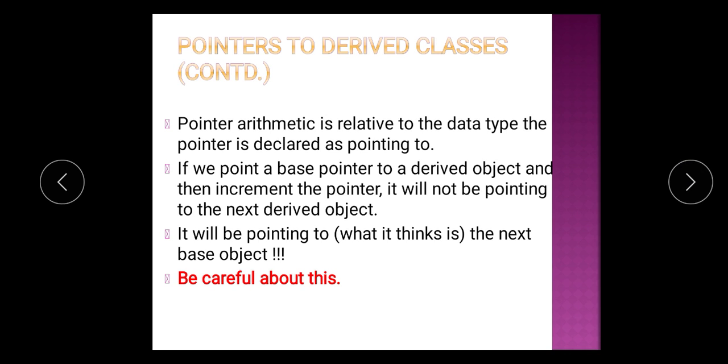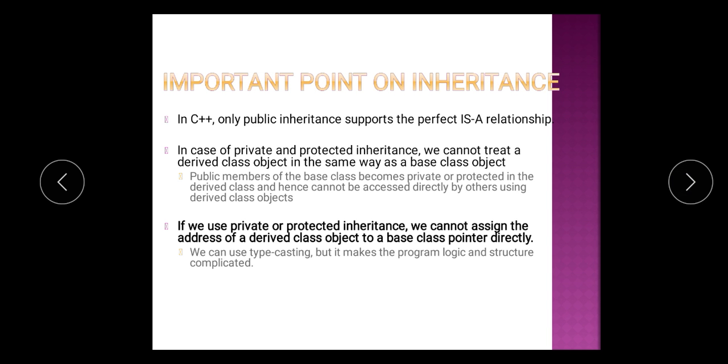Pointer arithmetic is relative to the data type the pointer is declared as pointing to. If we point a base pointer to the derived object and then increment the pointer, it will not be pointing to the next derived object. It will be pointing to the next base object. So be careful about this.